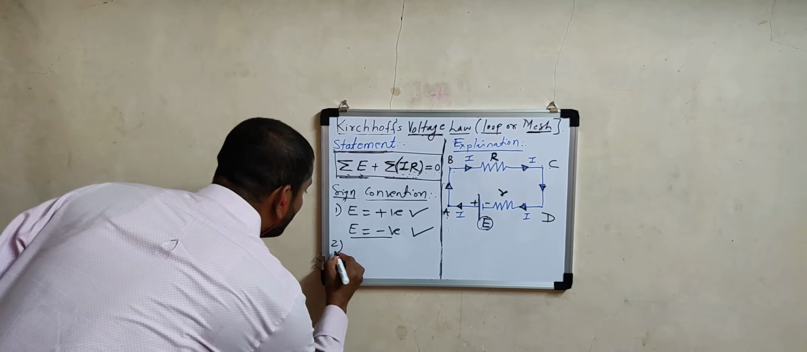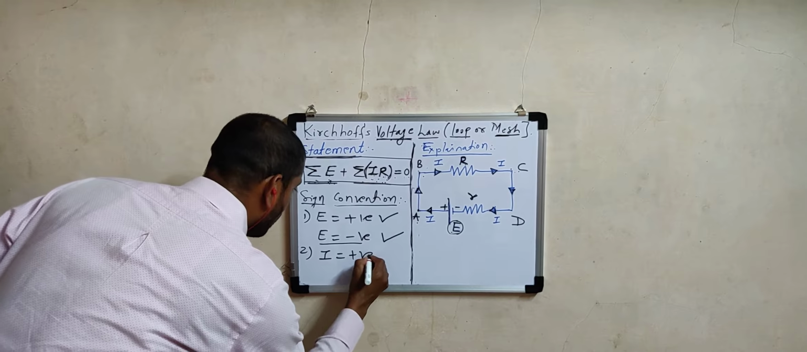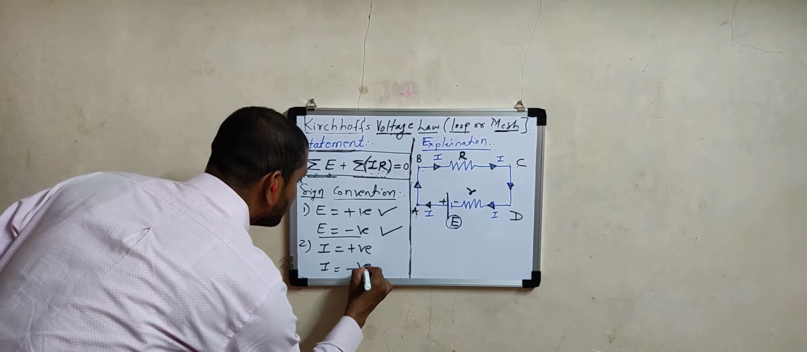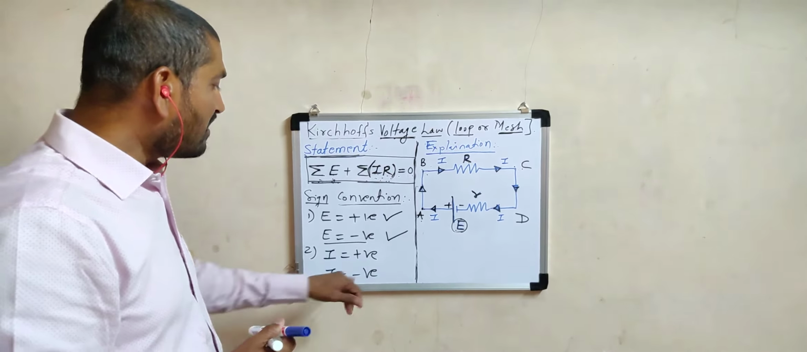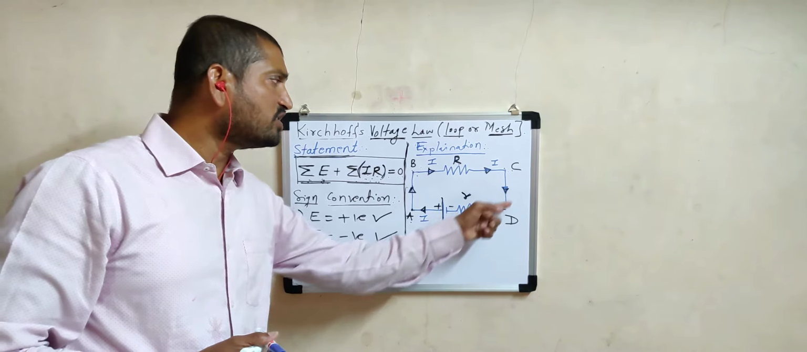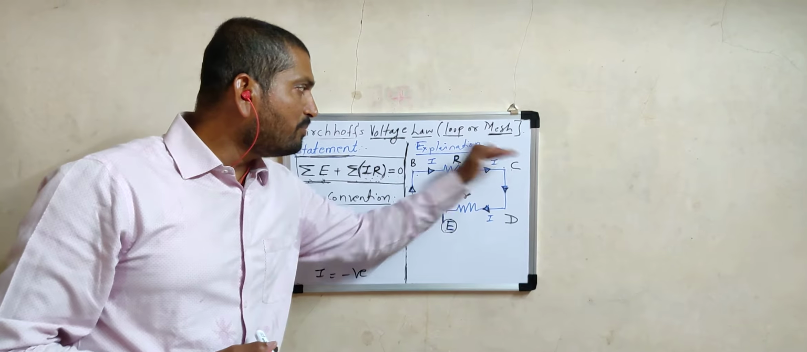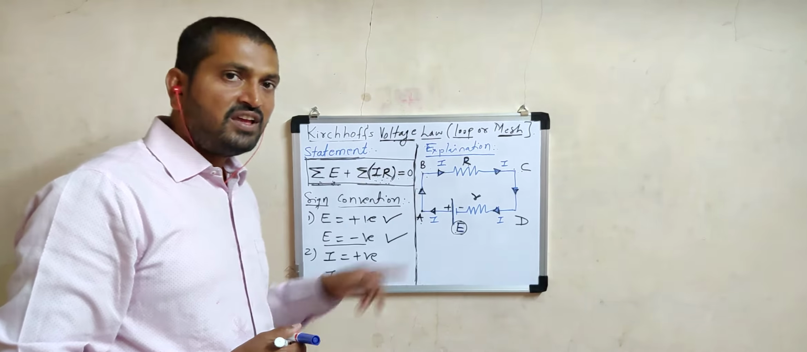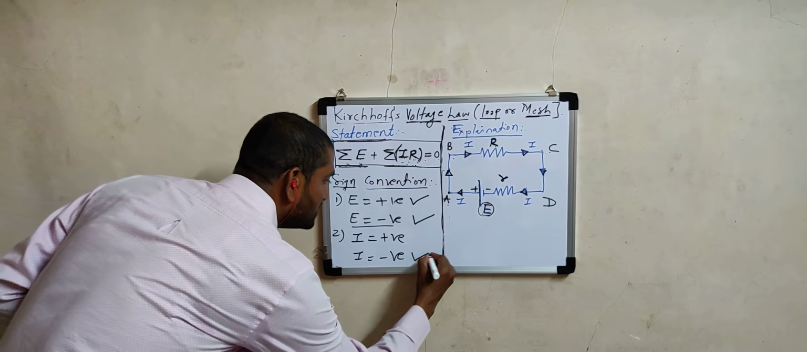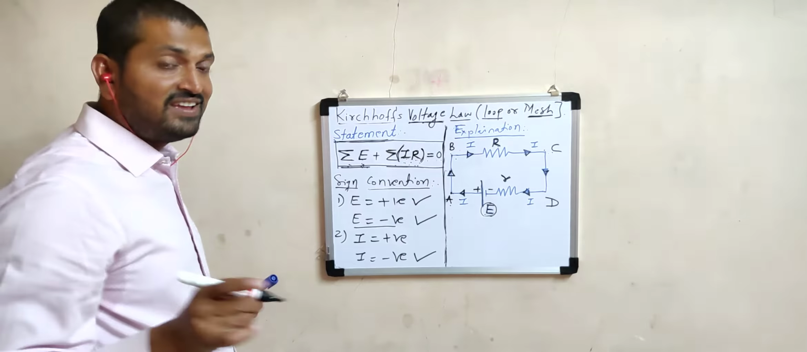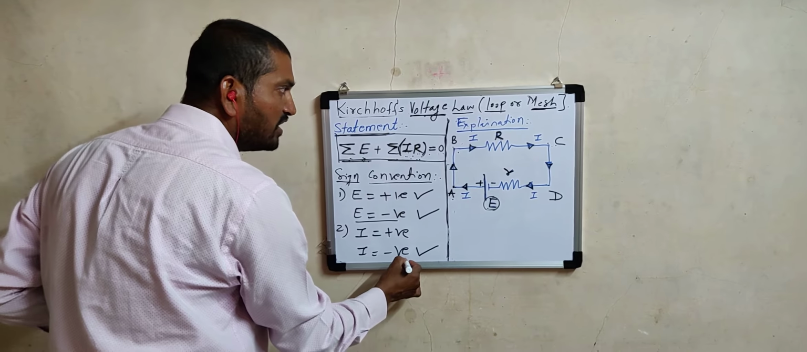Similarly, the second sign convention is used for current. The current flowing through this circuit is taken as positive or negative, so that the product IR respectively will be positive or negative. When to consider current positive or negative? Say here B to C: loop direction is B to C, current direction is B to C. When current flows in the same direction in which the loop is considered, then that current is taken as negative. Listen to me very carefully: if loop direction and current direction are the same, you have to treat that current as negative.